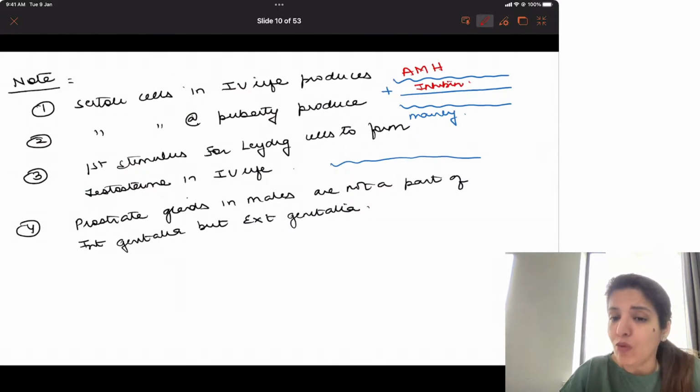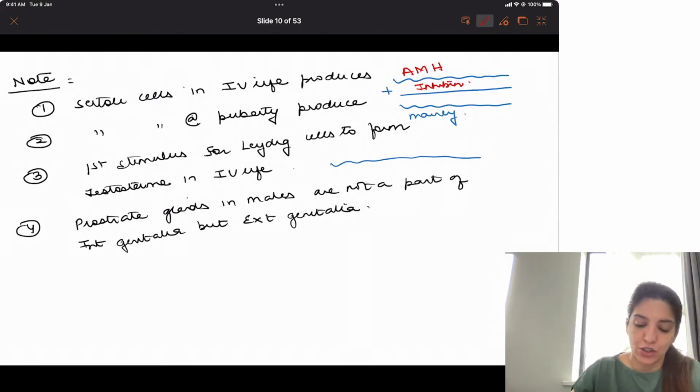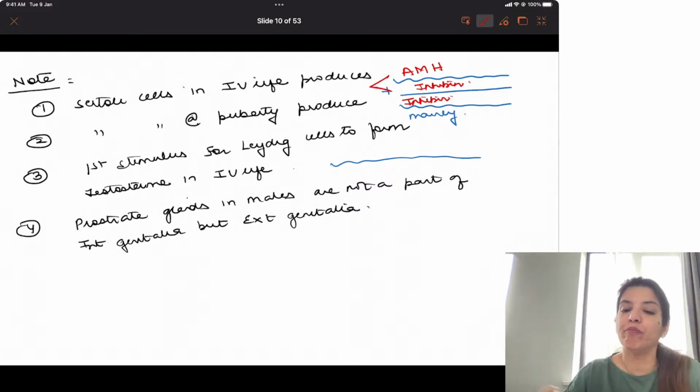And whenever inhibin is formed, the function of inhibin is to decrease FSH. Right? At puberty, Sertoli cells mainly form inhibin. So in intrauterine life, it forms both anti-Mullerian hormone and inhibin, and at puberty, Sertoli cells mainly form inhibin.